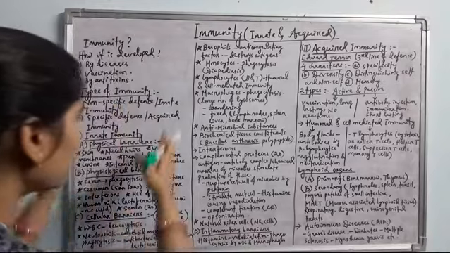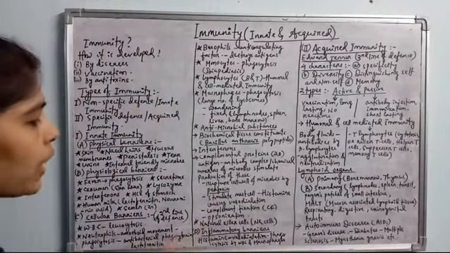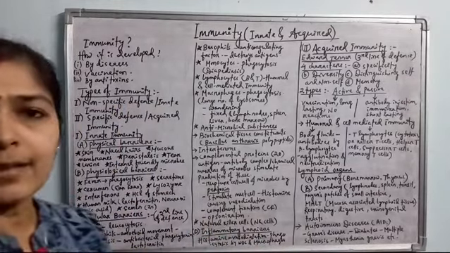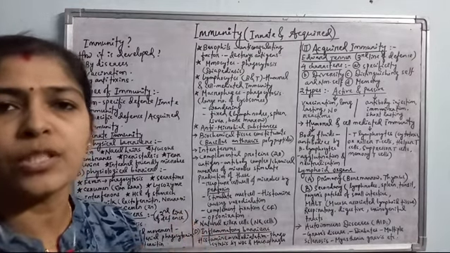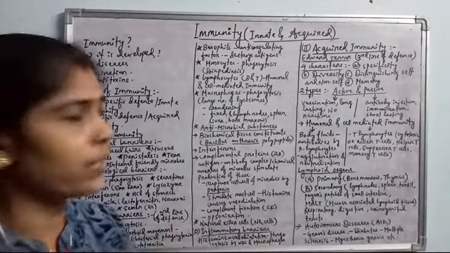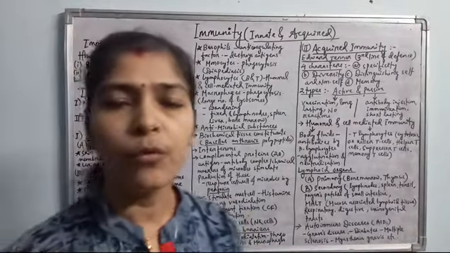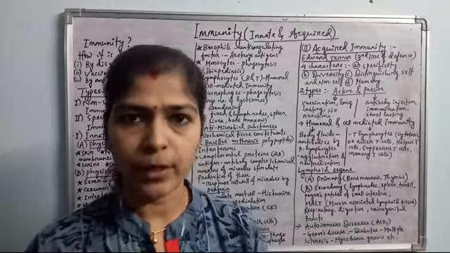So all these are innate immunity, and it is maintained by 4 different types of barriers. It is a non-specific defense mechanism. It can kill any different type of microbes causing different diseases. It is non-specific. Then come to the acquired immunity, which is the specific defense mechanism of our body.